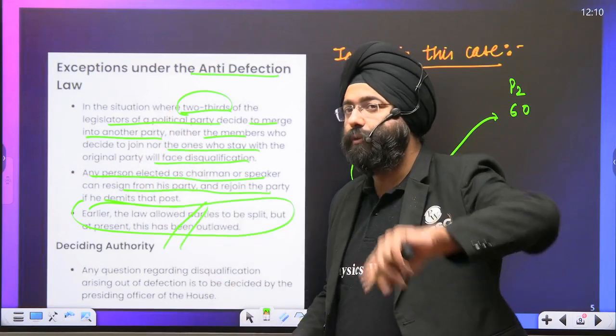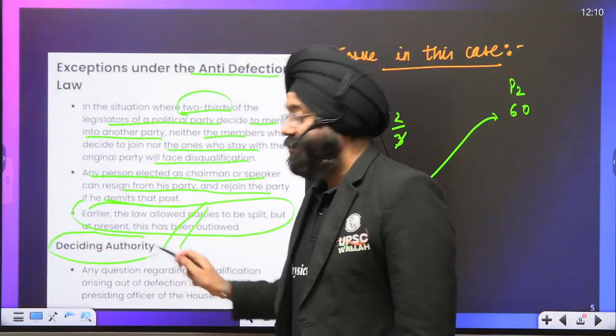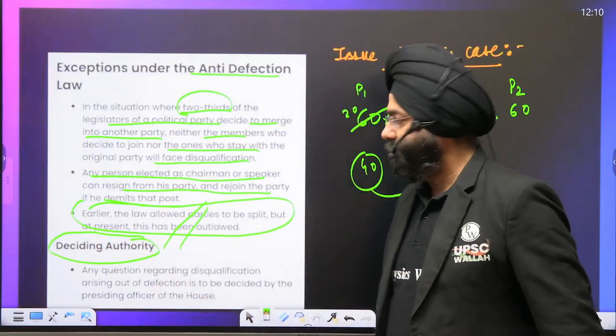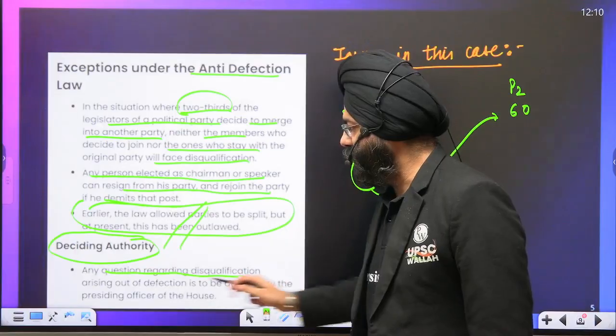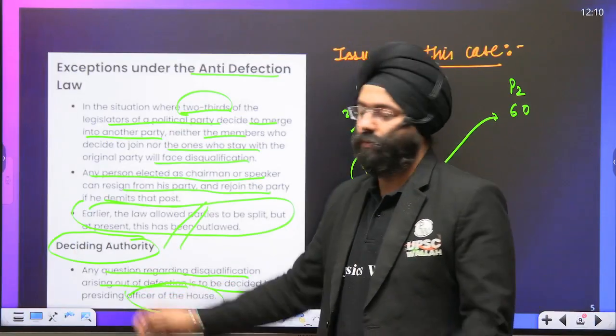Now another point of bone of contention is the deciding authority. The speaker is the deciding authority. Any question regarding disqualification arising out of defection is to be decided by the presiding officer of the house.